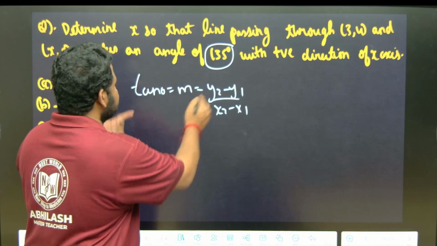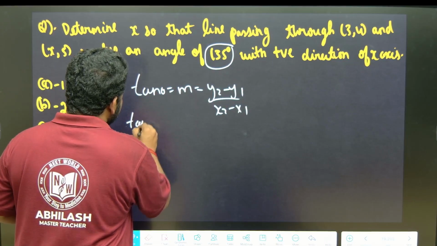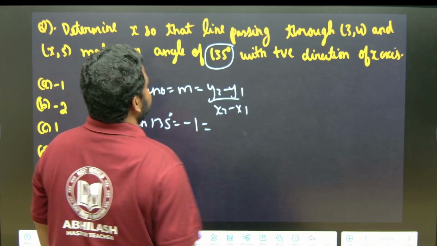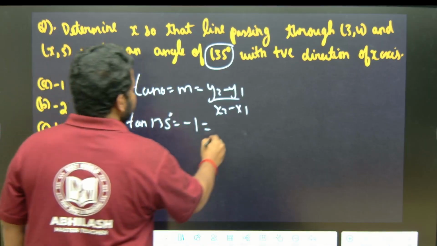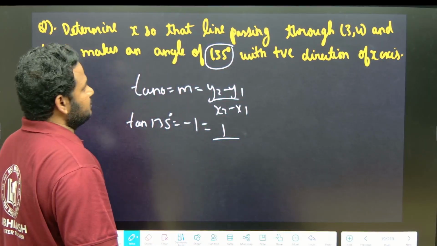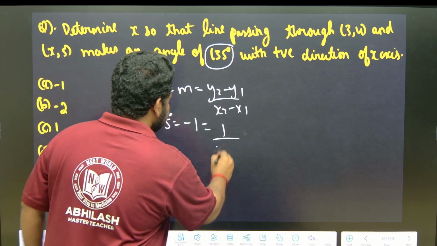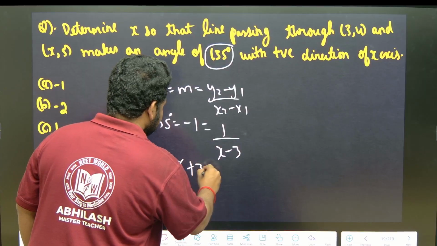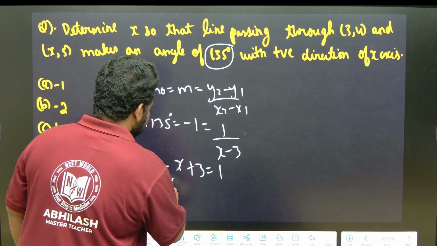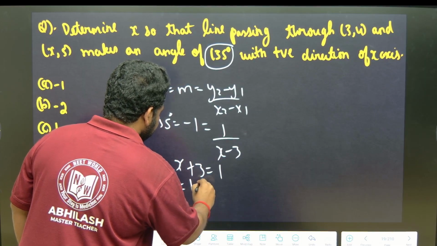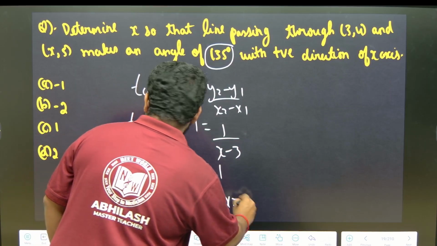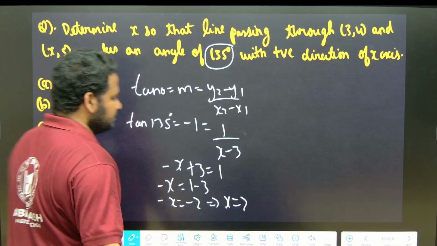It varies like 1, minus 1, 1, minus 1, that is cyclical. So here tan 135 is equal to minus 1, which is equal to (y2 minus y1) over (x2 minus x1). What is y2 minus y1? 5 minus 4, that is 1. x2 minus x1 is x minus 3. So I'll get minus 1 equals 1 over (x minus 3). That gives minus x plus 3 equals 1. So minus x will be equal to 1 minus 3, so minus x equals minus 2. So x will be equal to 2. The value of x is 2. That is option D.